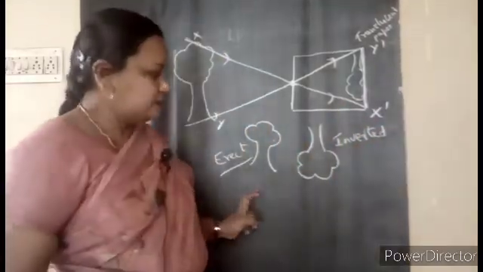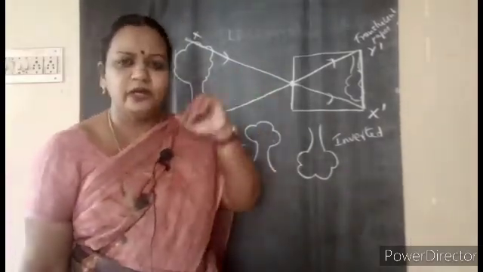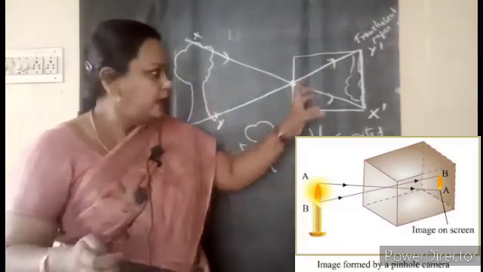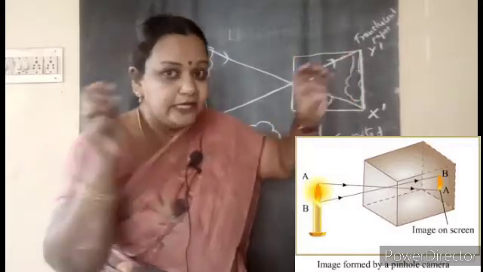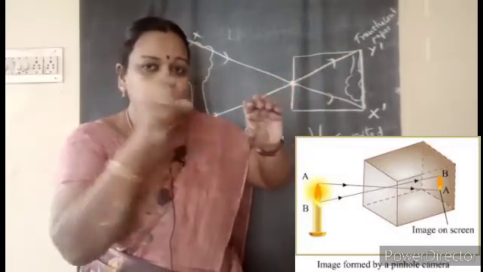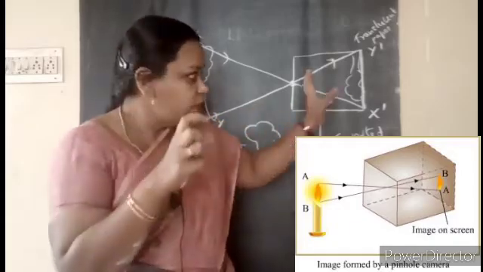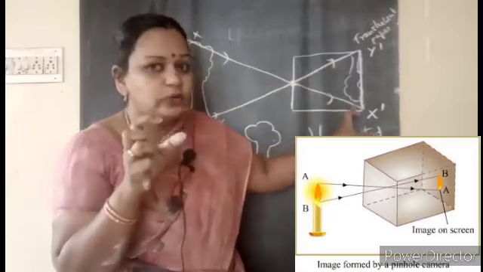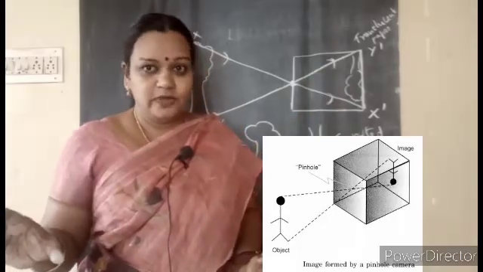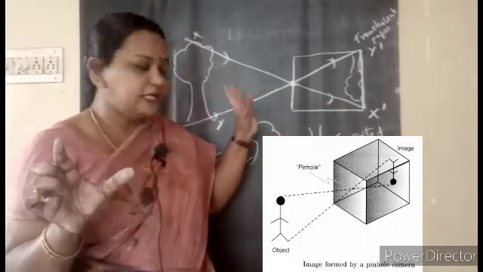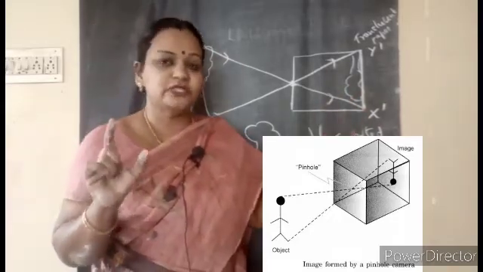Yes, erect, inverted. So now when you are observing using a pinhole camera, you can even observe a building. Instead of this, you can observe a building. But here I have drawn only the two outer ends. Here the two cardboards will be sliding on one another. You will be adjusting that, as I said for the shadow. In the same way, adjusting at one point, you will be able to get the image of the tree. But the image will be a colored image, just as the tree is. And it will be inverted. So this is the image. It is not going to be a shadow.